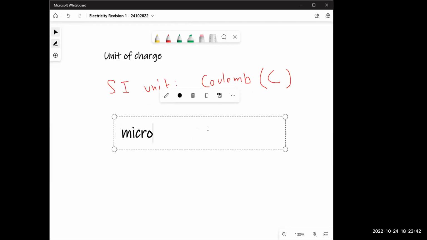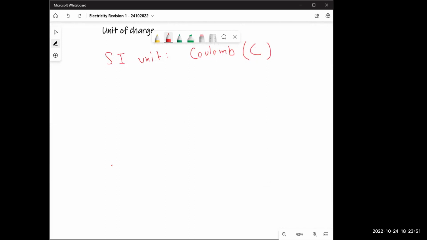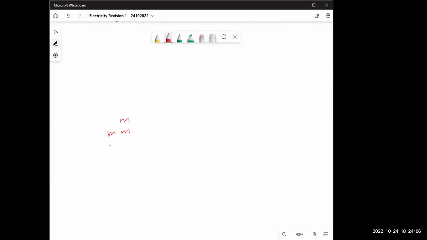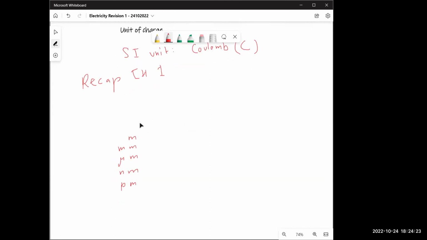Now do you guys know micro, milli, peta, all of that? No, sir. Let's start from here. So we'll have meter, let's say any substance, we have meter, then we'll have centimeter, millimeter, let's go downwards actually. Millimeter, micrometer, nanometer, then picometer. Write this in your notebook. This is revision or recap of chapter 1, because we need this in this chapter. So don't worry if you haven't studied anything. We'll cover that. We'll revise it.